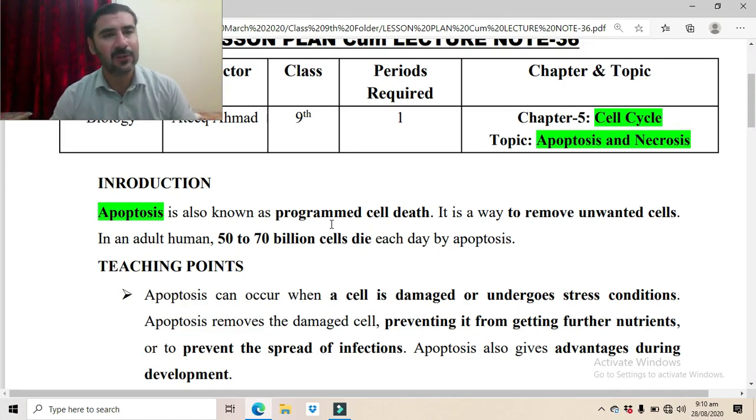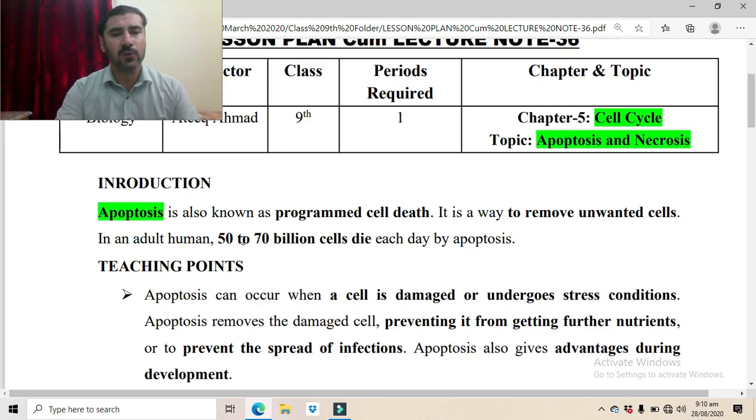Now, what are the unwanted cells? Those cells which are damaged, those cells which are passing through stress conditions, and those cells which are infectious, which already have some infection. They are unwanted cells because the body does not need those cells further. So they must be removed through the process of apoptosis.